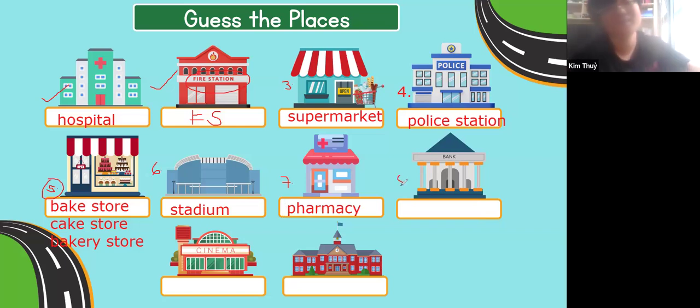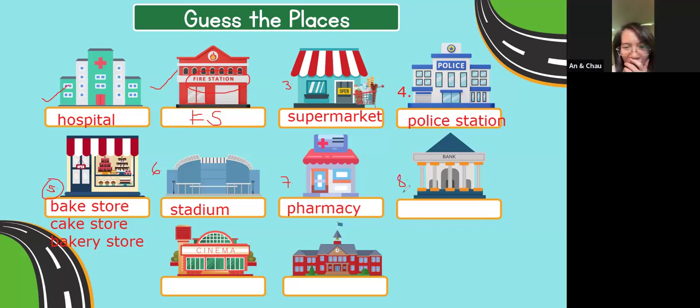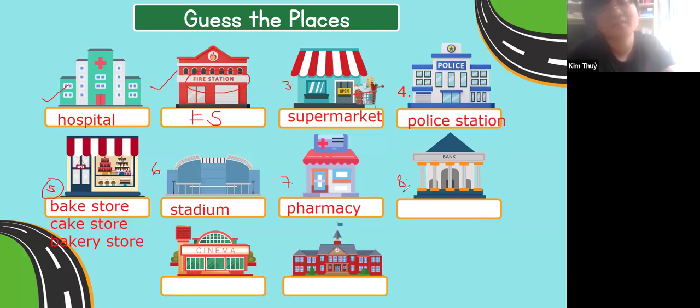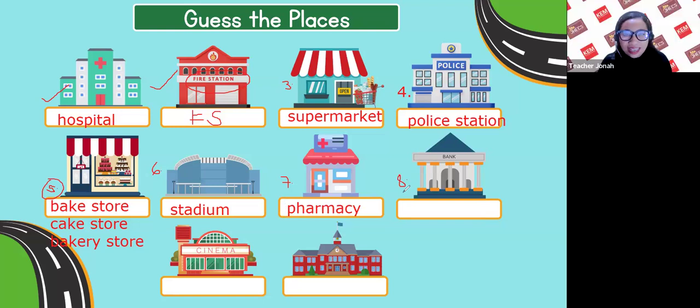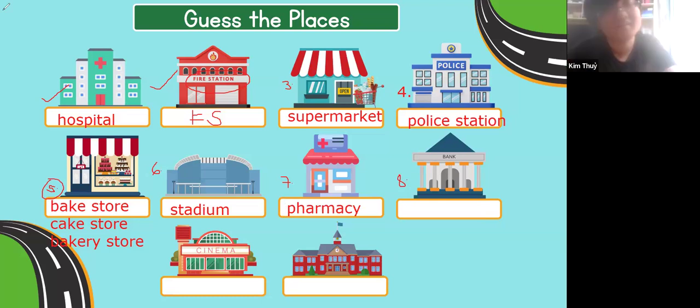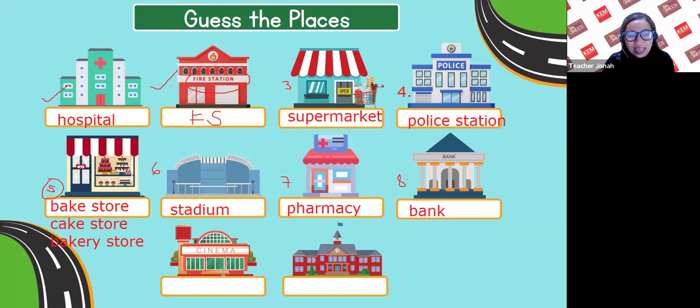Train station. Bank. Is it bank or bank station? Okay, let's just put bank. Okay, it's a bank.